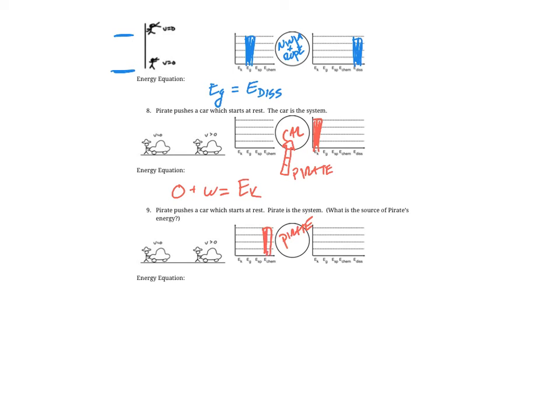So that means that the pirate started with chemical energy, and then he gets the car going, and at some point the pirate is going to have some kinetic energy, so he's going to be moving. He's not going to be moving very fast because he can't get the car going very fast. So where is the majority of the pirate's energy going to be going? Well, it's going to be going into the car. And so now I have 1, 2, 3 blocks of energy for my arrow going into my car. I still have the one remaining block of energy for the kinetic energy that the actual pirate's moving with.